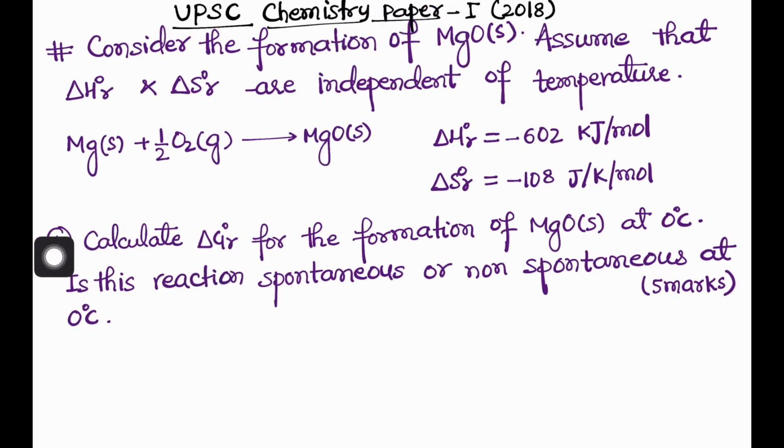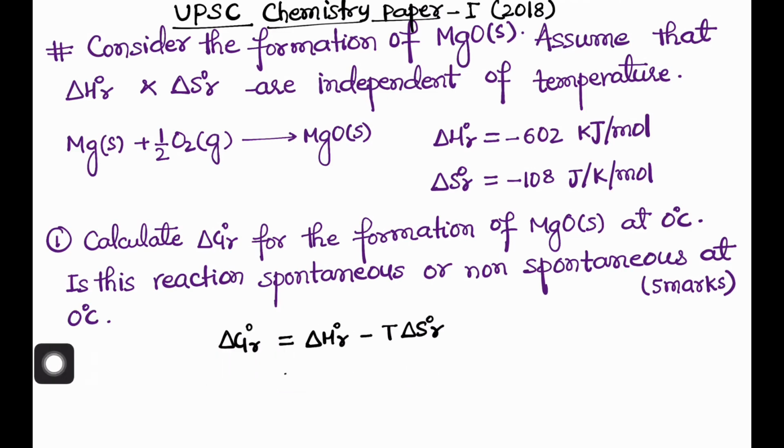That is delta G naught R, which is equal to delta H naught R minus T delta S naught R. So the standard Gibbs free energy change of this reaction is related with the enthalpy change and entropy change by this equation.